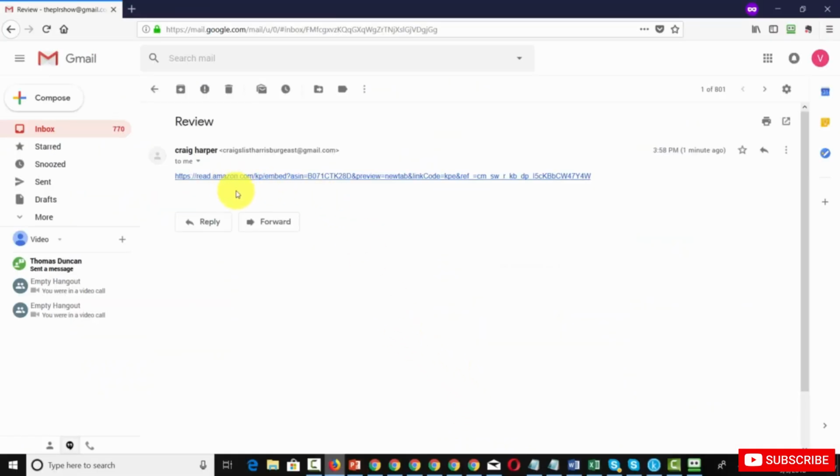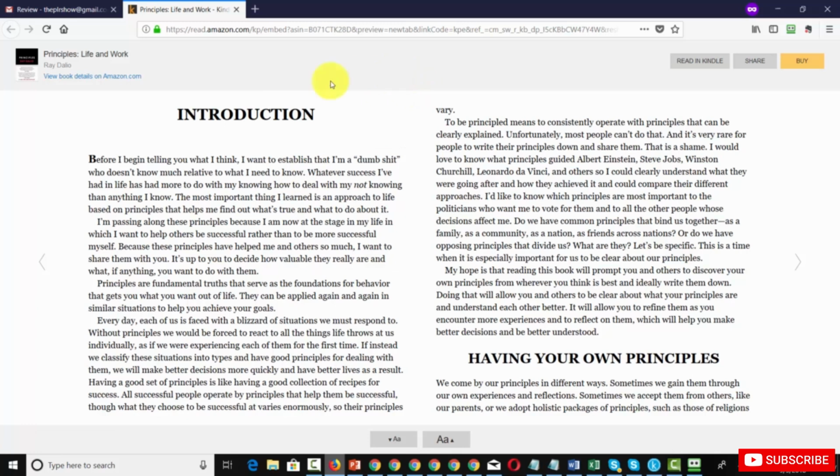When the person gets the link by email, they'll need to click this link, and they'll then get a preview in their browser. They can either read it in Kindle, share it, or buy it from this link.